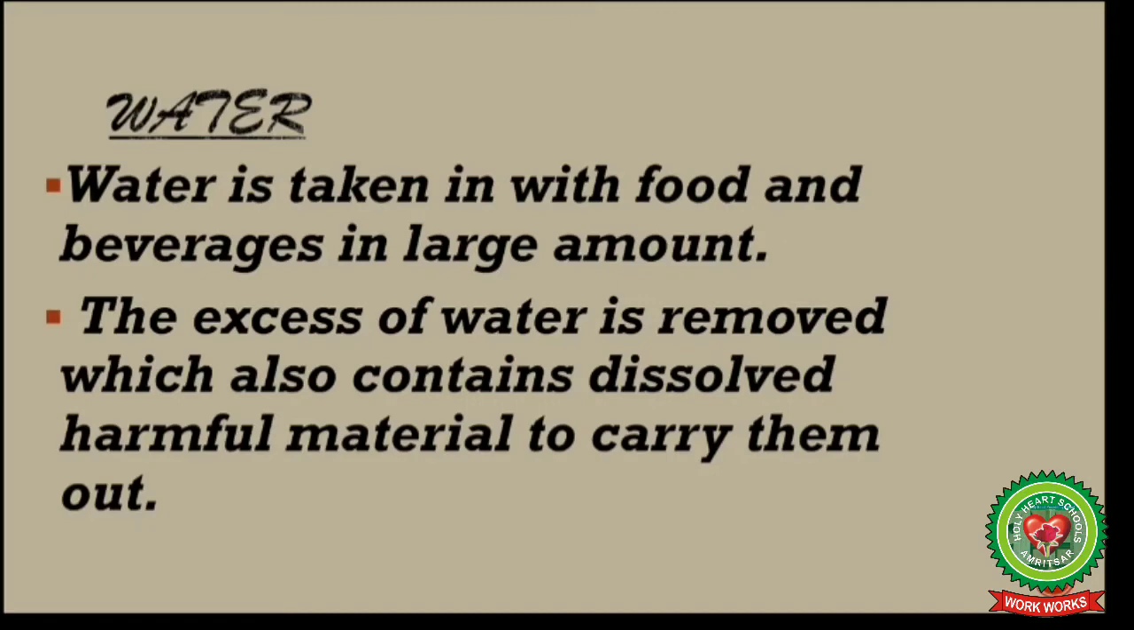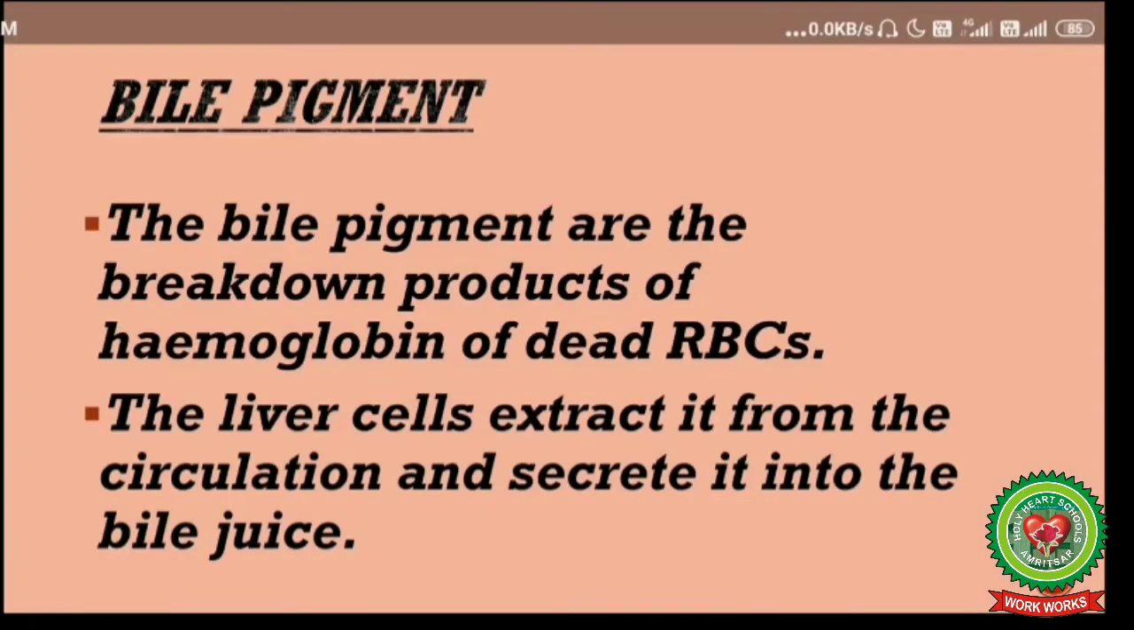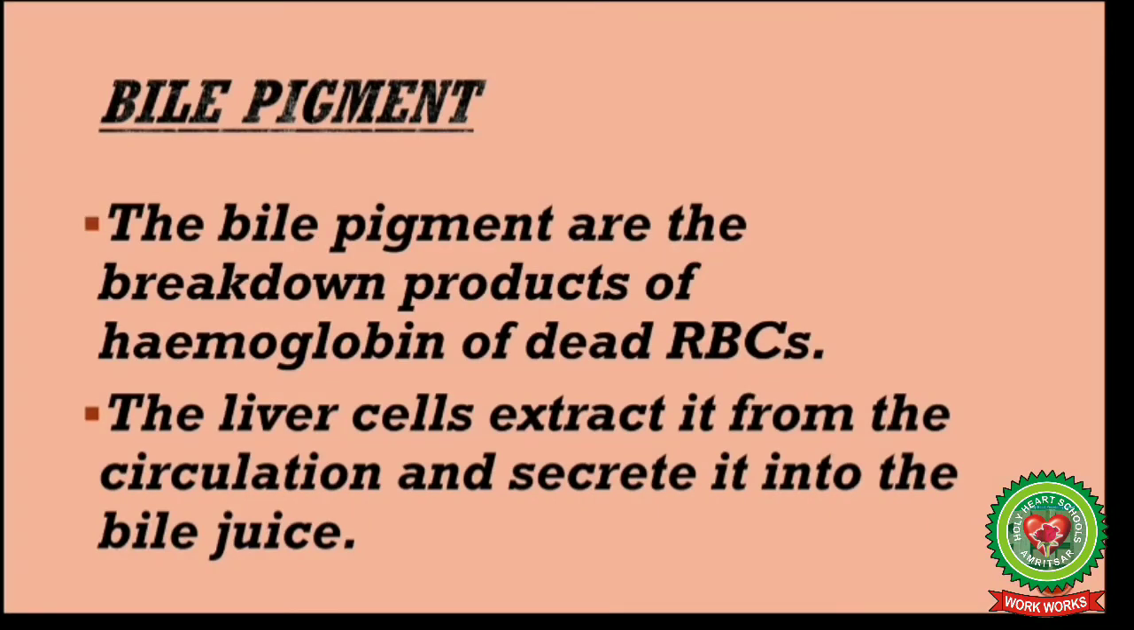Next, we are going to talk about bile pigments. Bile pigments are the breakdown products of hemoglobin of dead RBCs. The liver cells extract them from the circulation and secrete them into the bile juices. Children, we know these bile juices are poured into the duodenum through the common bile duct and get modified in the intestine, and these pigments give feces the yellowish brown color. Some of these pigments are excreted out in the urine also.